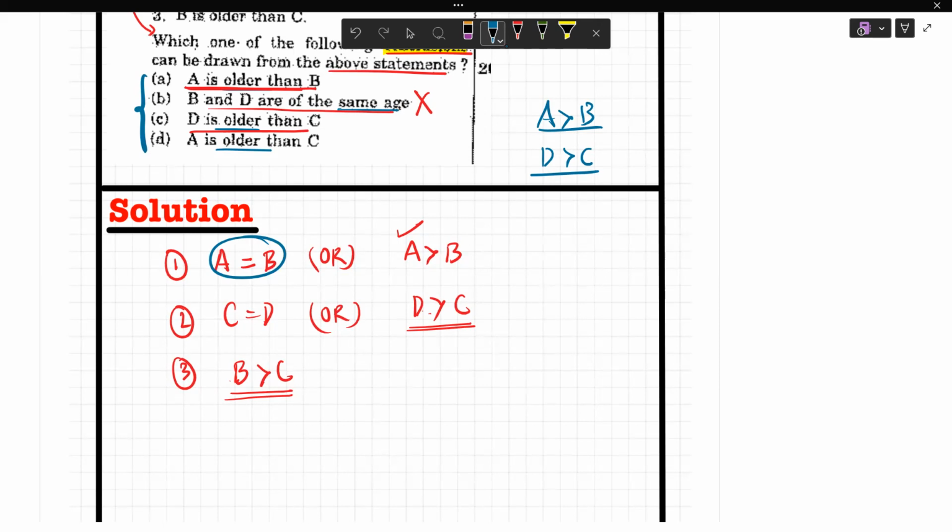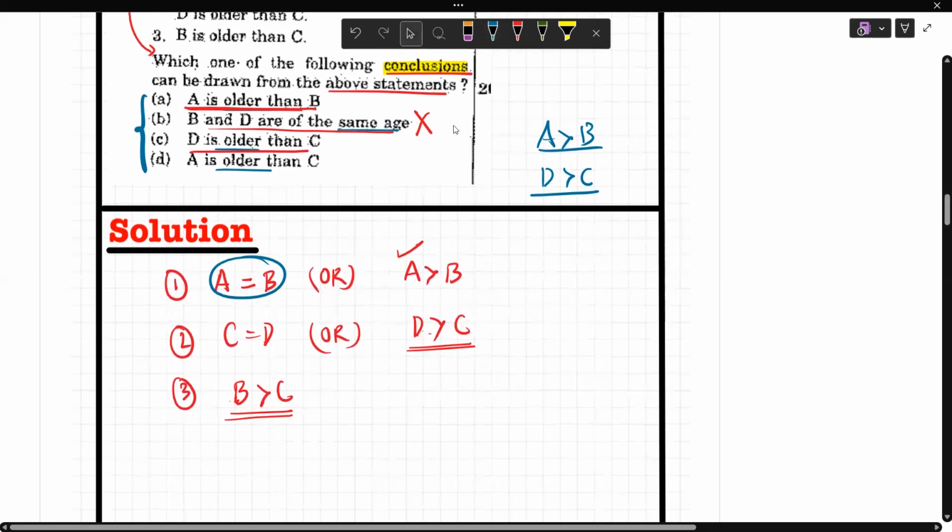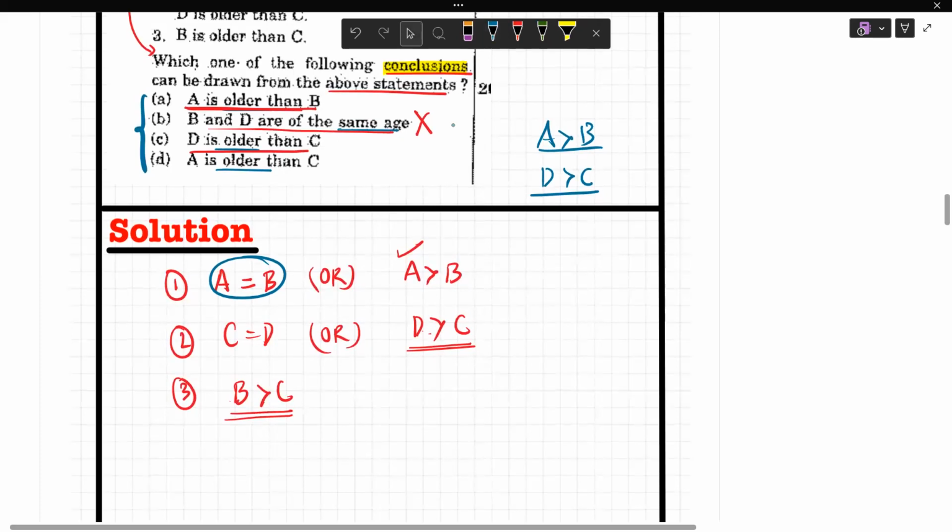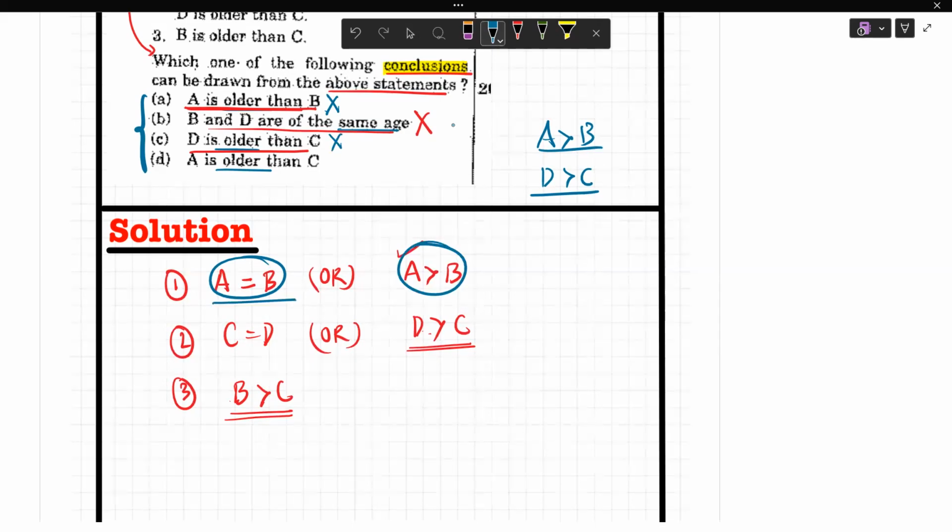So this statement is partially correct. It is not completely correct. Okay, it can happen, but it has asked which one of the following conclusions can be drawn from the above statement. So can I nullify this? Yes. Why? Because A is older than B is a partially correct statement, because A can be equal to B also. D is greater than C is a partial statement.